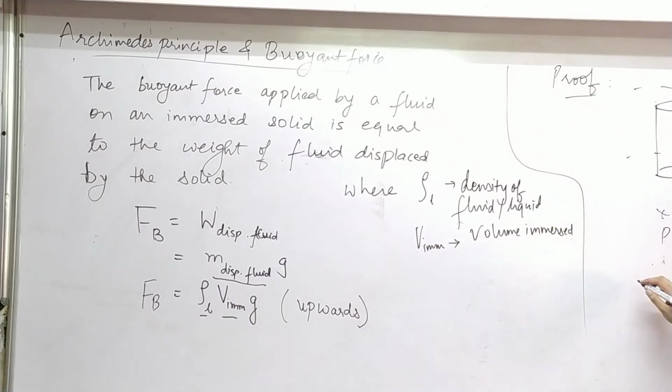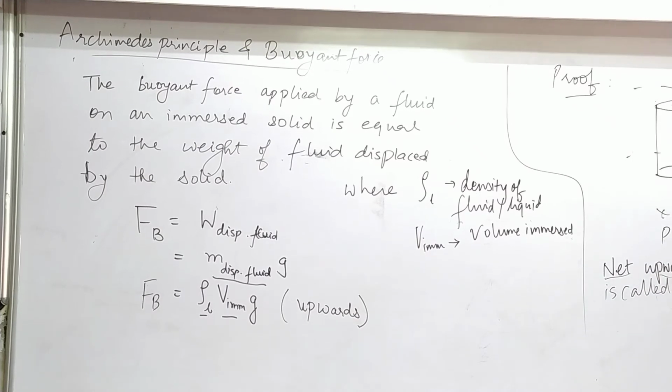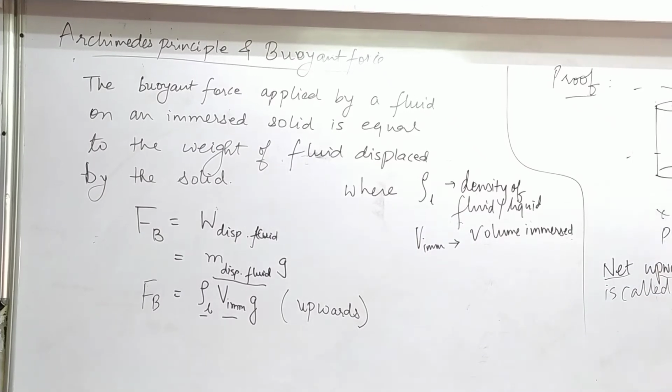But still, a proper definition is as follows: net upward force by a fluid is called buoyant force. This is the simple way to clarify what buoyant force really means. The net means what? Total. Upward.